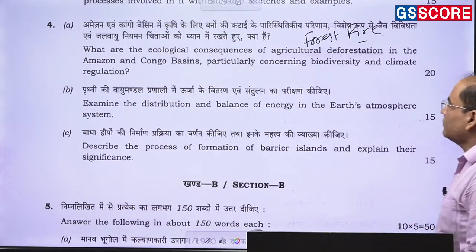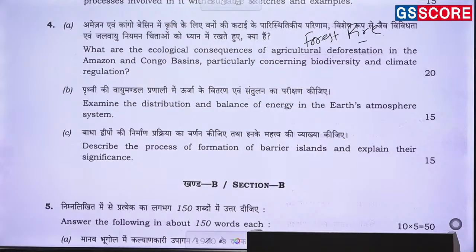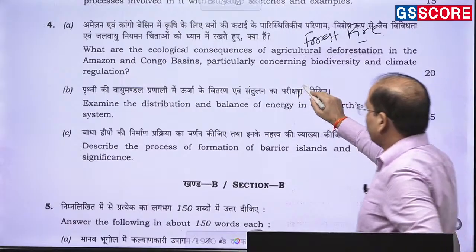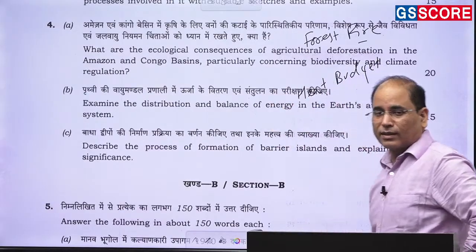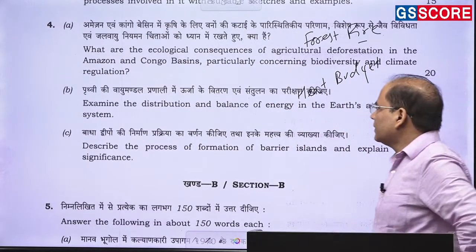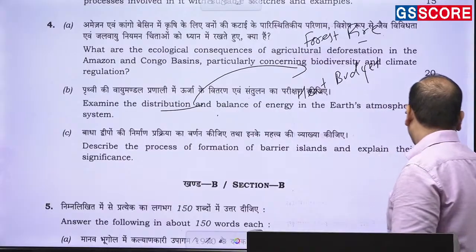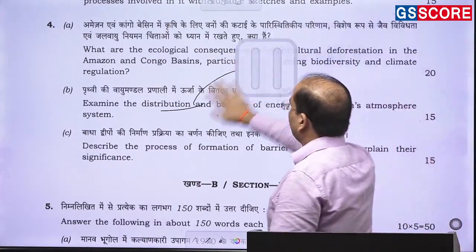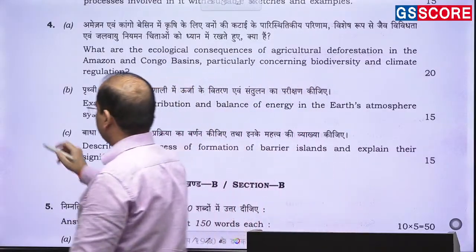ठीक है. Then they examine the distribution and balance of energy in the Earth atmospheric system. The distribution of the energy, the different area where the energy is being distributed, where we have higher energy, where we have lesser energy, the tropical region, the equatorial region, the higher latitude. Then the heat budget. The heat budget also needs to be discussed. Heat budget of the Earth, that how the insolation is coming and what is the role of the atmosphere. So heat budget and the distribution of the energy. So it is the question of climate. तो climate का question है. The last question of the physical geography section is again from the geomorphology.